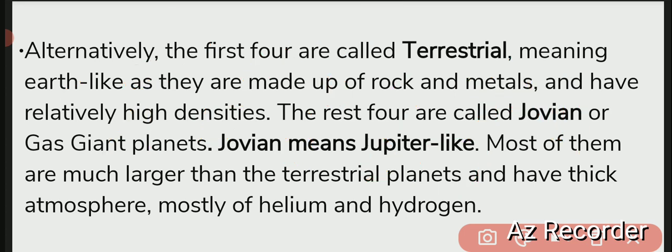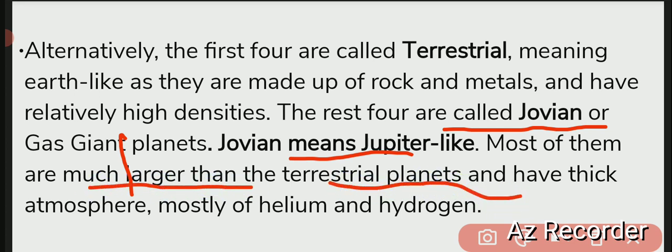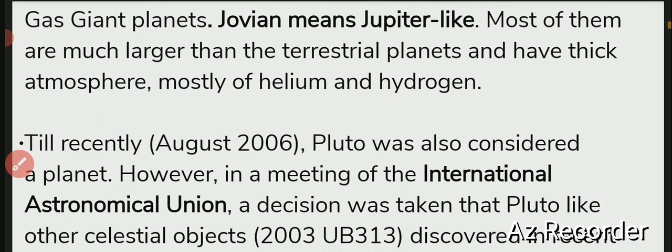And the next 4 planets are called the Jovian planets, which means Jupiter-like, or giant planets. These are very big in size, but their density is relatively lower. They are much larger than the terrestrial planets, have a thick atmosphere, and mostly have helium and hydrogen.